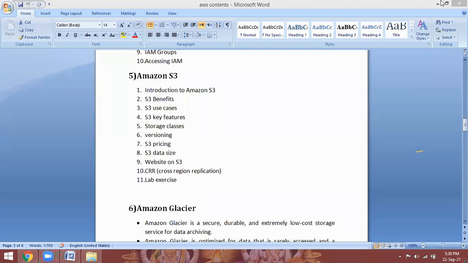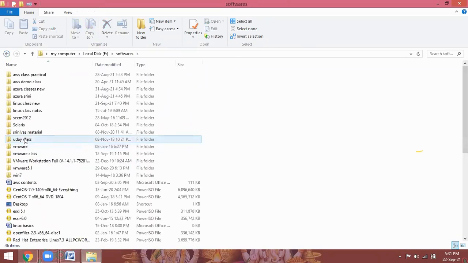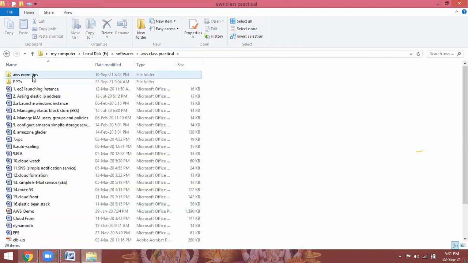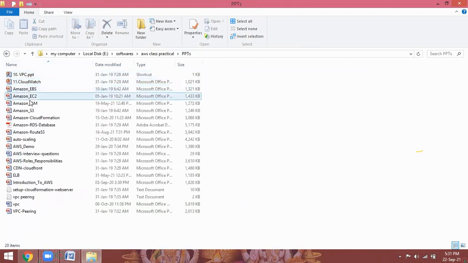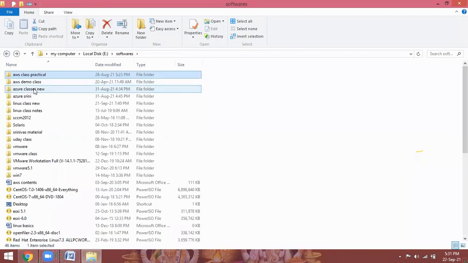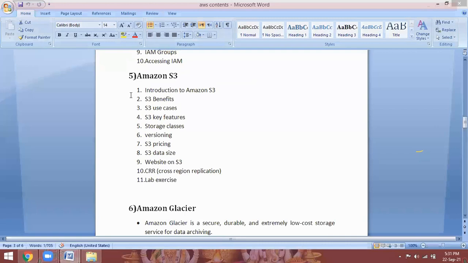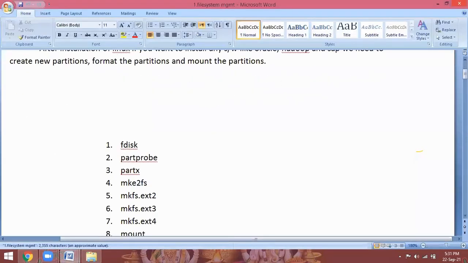Frequently accessed, I will explain with my laptop. Every day, from morning to evening, I take the classes of Linux administration and AWS. So commonly I open these folders: AWS class practical, AWS class-wise PPTs, and I explain to the AWS students. If it is a Linux class, I open my Linux class folder, with chapters like file system management, booting, processing. This I access daily. But